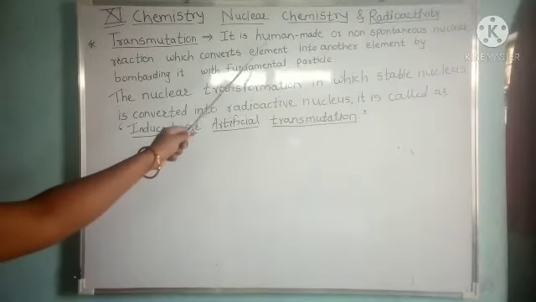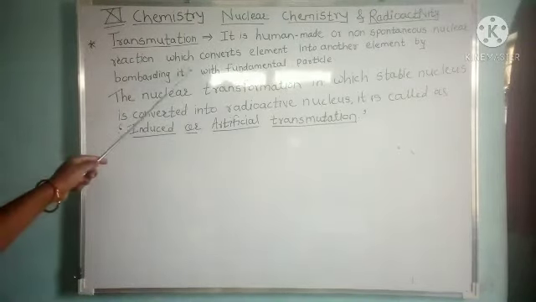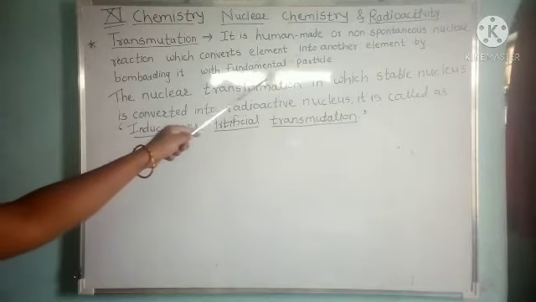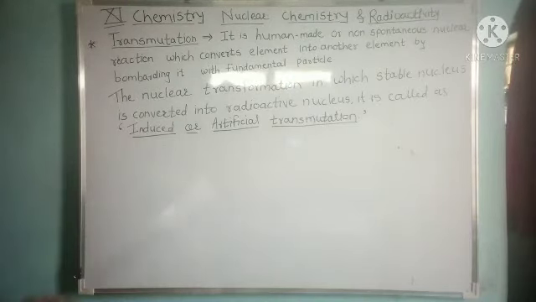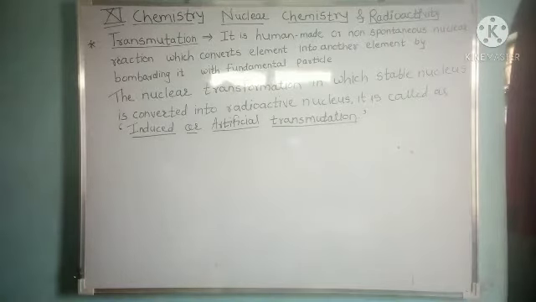Transmutation is a human-made or non-spontaneous nuclear reaction which converts one element into another element by bombarding it with a fundamental particle. That particle may be an alpha particle, beta particle or gamma particle. But as we know, helium is a heavy nucleus having two protons and two neutrons.